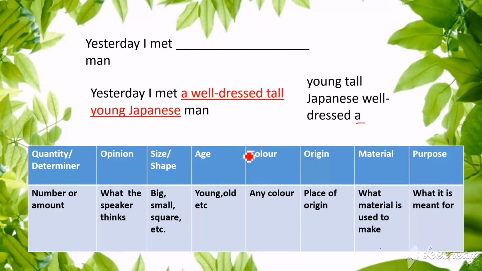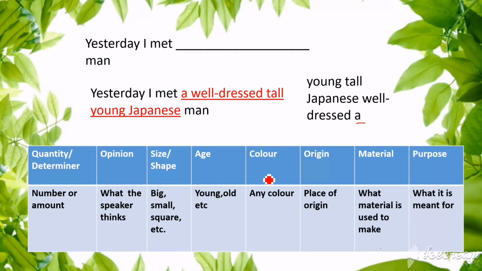Tall comes under size, isn't it? So we are placing tall here. Then the next thing is age. If you are speaking about a person, if it is said like he is very young or old, or even in number like 23 years old or 10 years old, that age should come next to size or shape. You can see even in this example, young is placed here next to size.